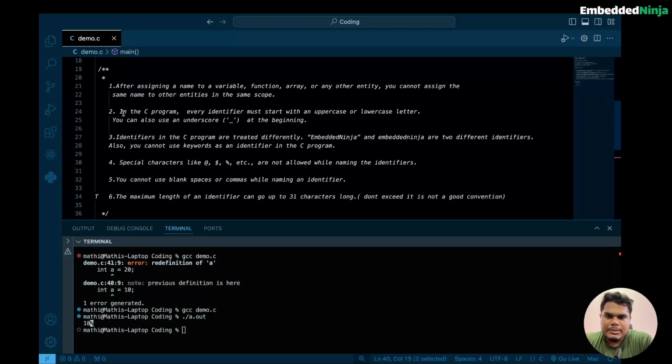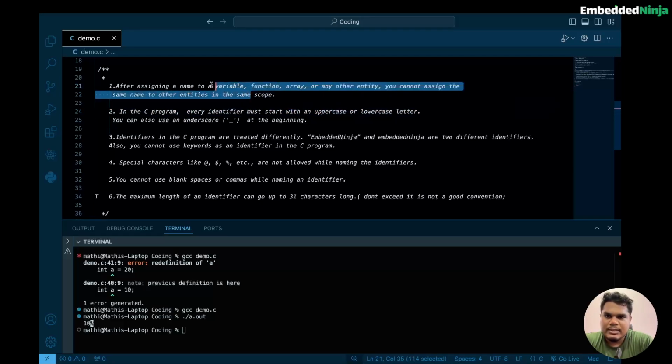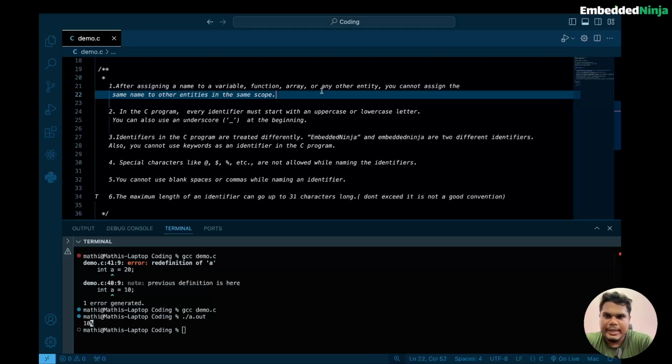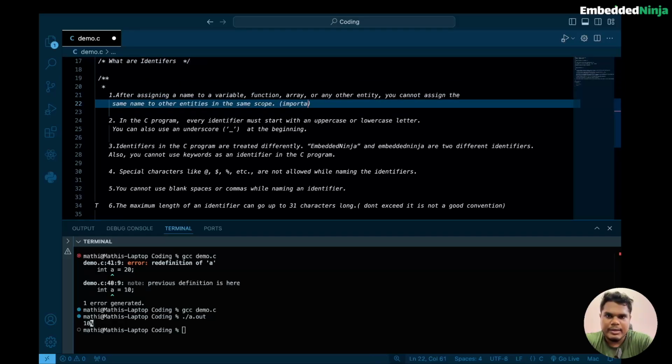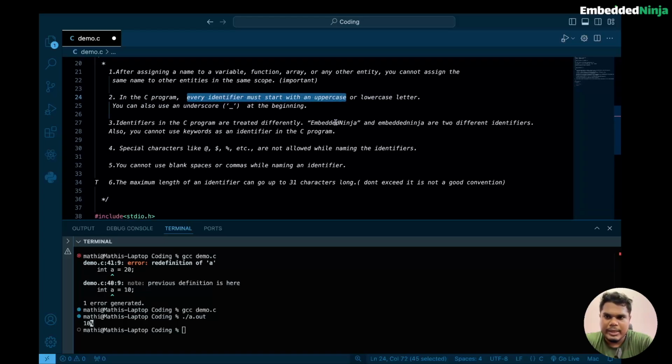In this rule, they state that in a C program, every identifier must start with an uppercase or lowercase letter. You can also use an underscore at the beginning. This is a particular convention. Even if you make a mistake here, it will work, but the first rule is very important and we should not make a mistake in it. This one is a convention: every identifier must start with an uppercase or lowercase letter.